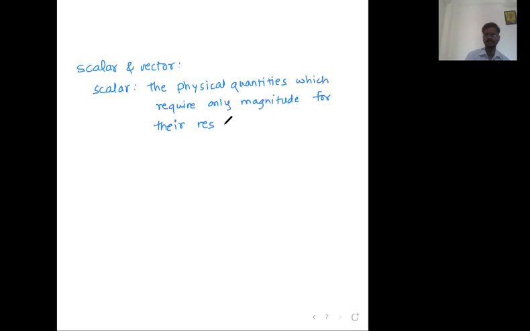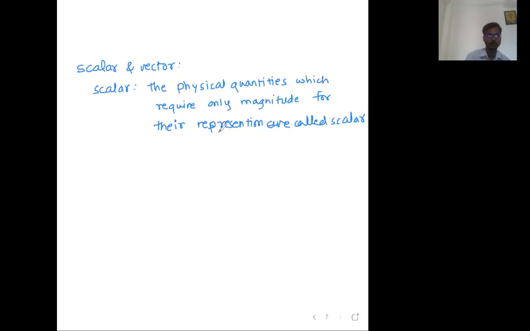Only magnitude, okay, no sense of direction. For their representation are called scalar quantities, or simply scalars.